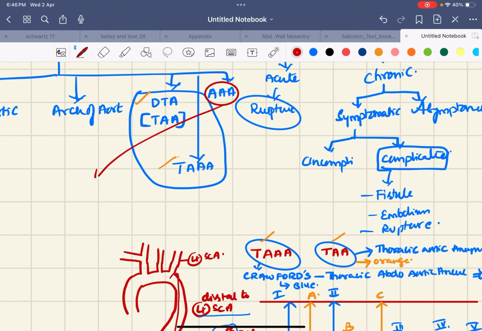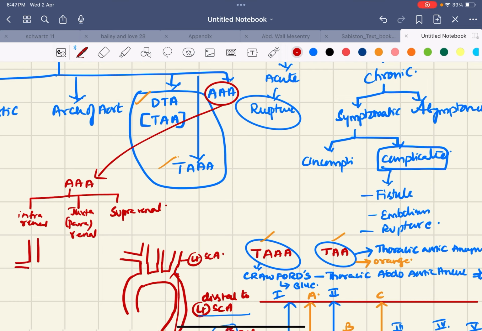These abdominal aortic aneurysms are again divided into infrarenal, juxtarenal or pararenal, and suprarenal. From the name we can get it.